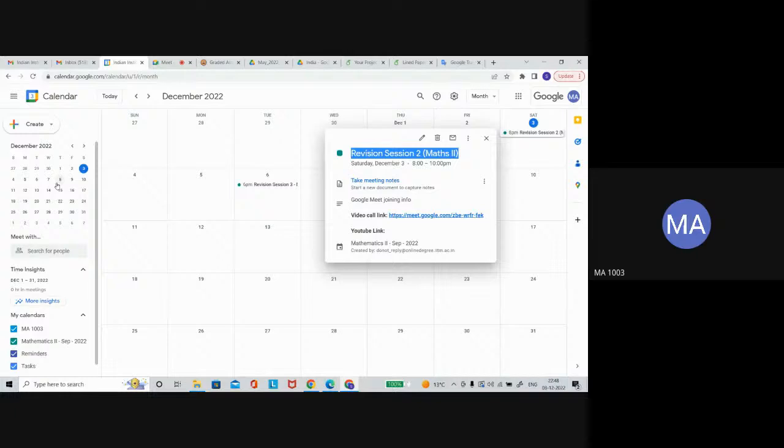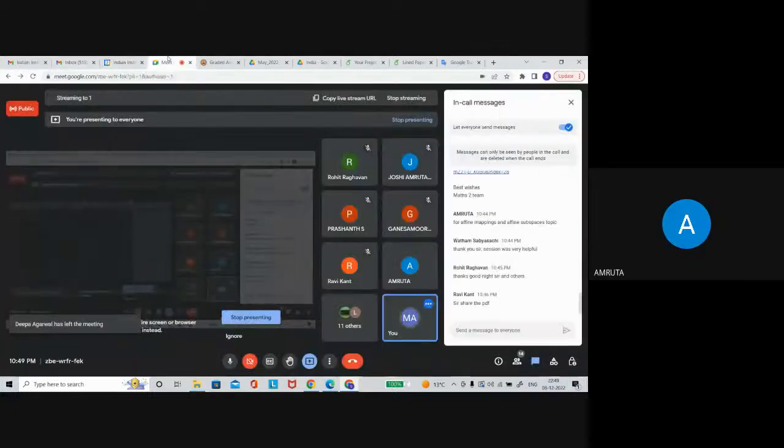Weeks 1 to 4 was the first revision session, 5 to 8 is the second revision session, and the third revision session is 9 to 11. But I am unable to finish. I did not finish till week 8 in this session; I reached only till 7.